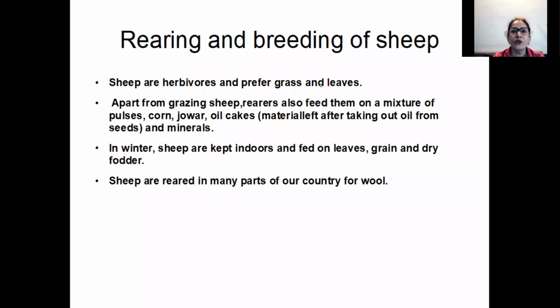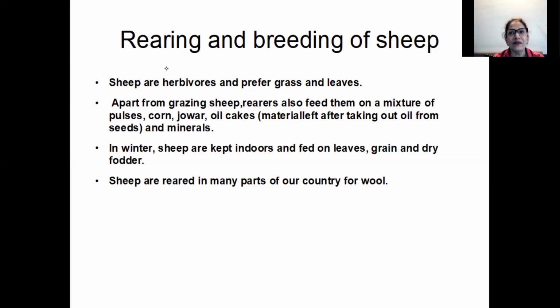Now let's see how sheep are reared and bred. For getting wool, I cannot have just one sheep and say I'm going to have a woolen factory which will produce wool. I should have a complete breed. So rearing is like how we grow cotton plants as a crop.